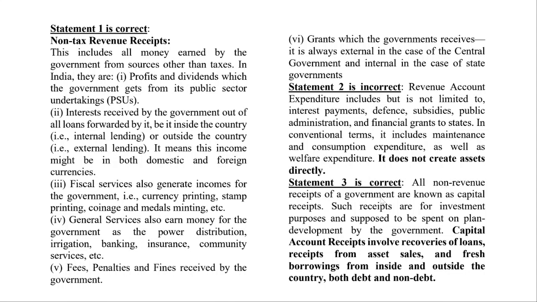So all non-revenue receipts of a government are known as capital receipts. So if it is not revenue, then it is capital. Such receipts are for investment purposes only, and are supposed to be spent on planned development by the government. Capital account receipts involve recoveries of loans. See, many people get confused, especially those who do not have exposure to banking. For example, if you put money in a bank, an FD or a savings account, you have 1 crore rupees.